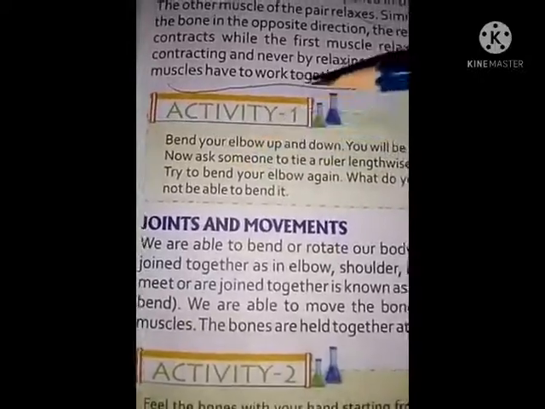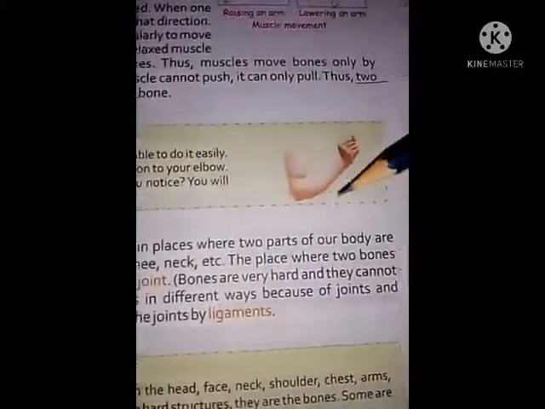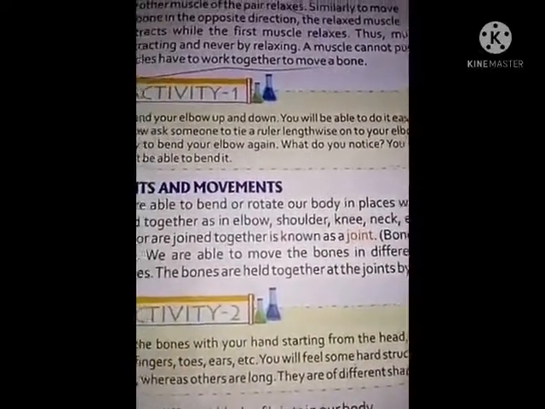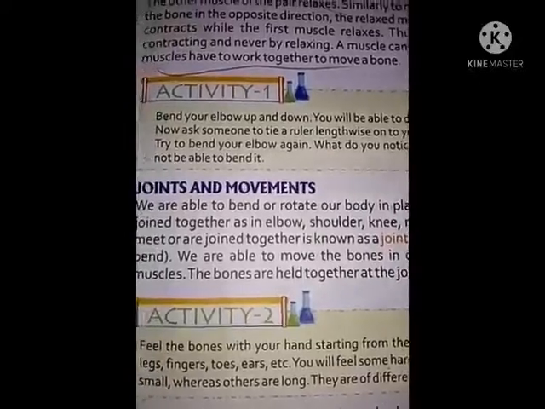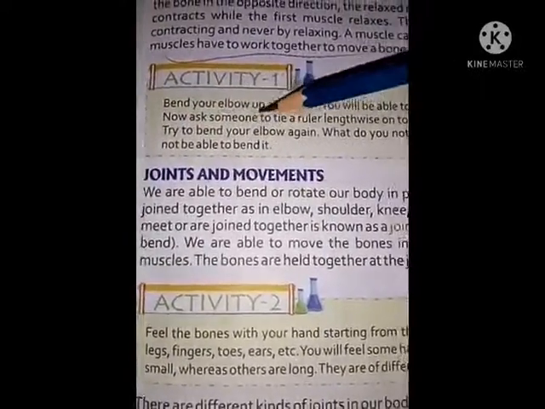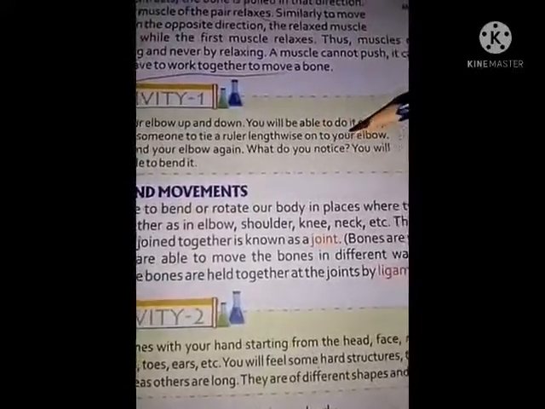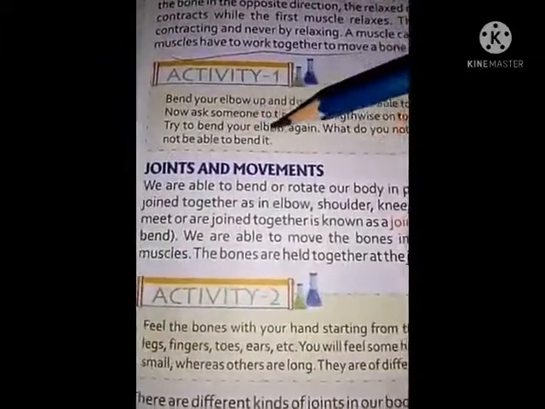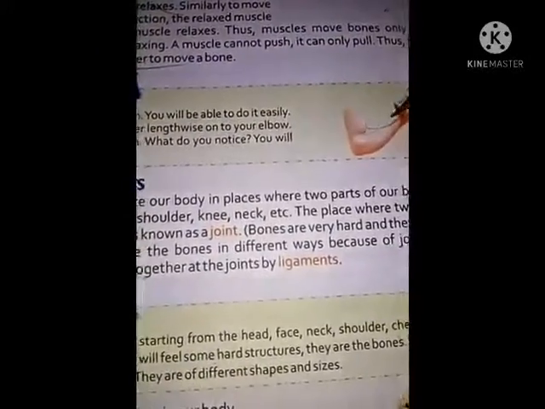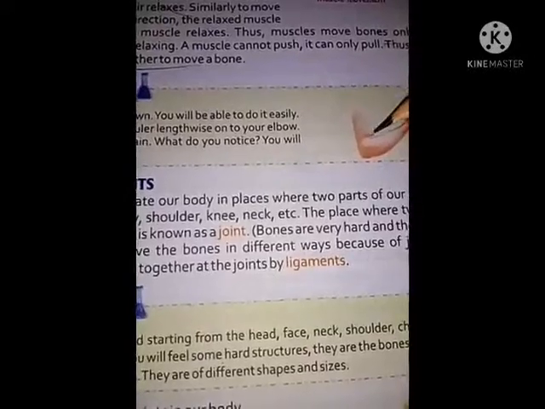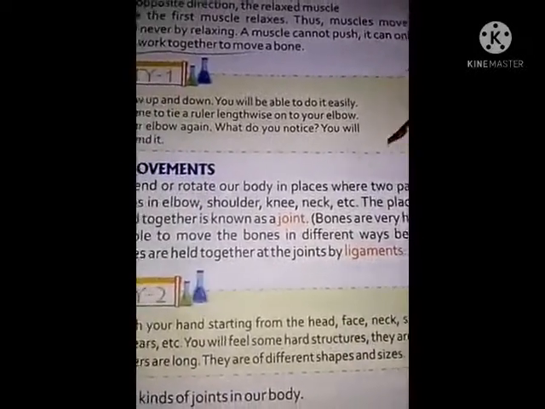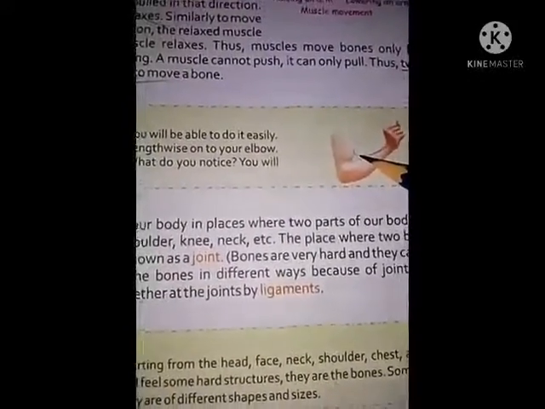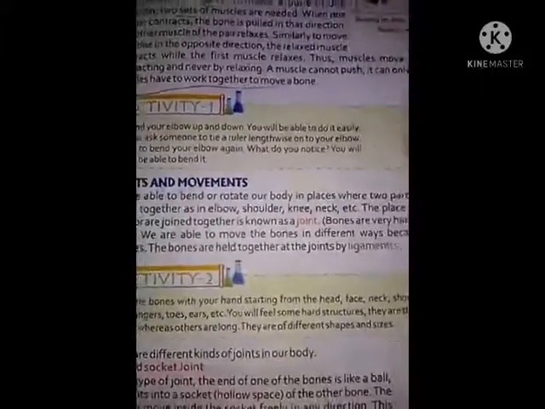See activity 1. Bend your elbow up and down. Like that, up and down. You have to move your elbow. You will be able to do it easily. Yes, we can do it without any resistance. Now ask someone to tie a ruler lengthwise on your elbow. If you put a ruler lengthwise here and try to bend your elbow again, you cannot, because a resistance is present which resists our elbow movement.